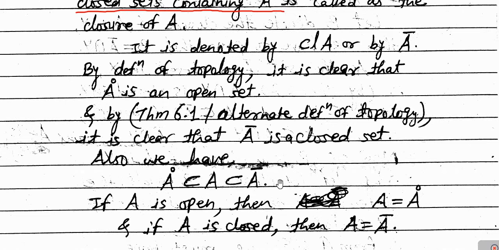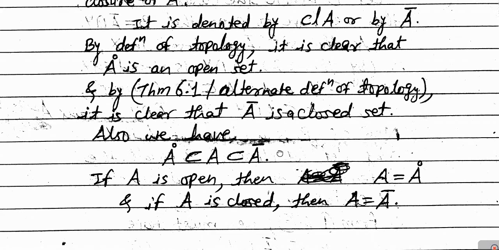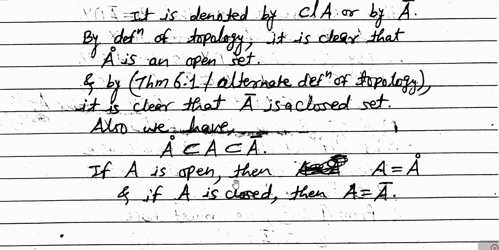This also we have discussed. Next one. Now this is important. If A is open, then A is equal to A interior. This is an important point. And again, if A is a closed set, then we have A is equal to closure of A. If A is open, then A is equal to interior of A, and if A is closed, then A is equal to closure of A.